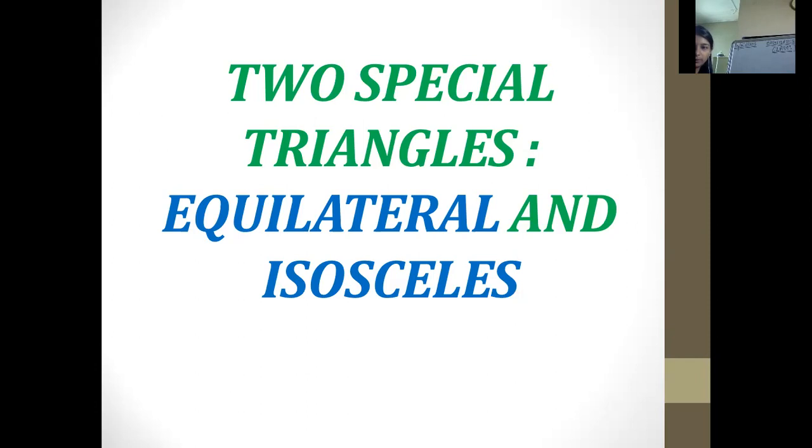Let me write the topic on the board first. Let me zoom my screen. So today's topic is, we would be doing two types of triangle, that is the equilateral triangle and also the isosceles triangle.